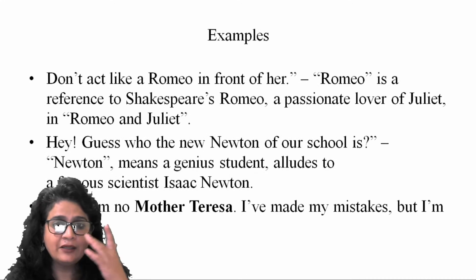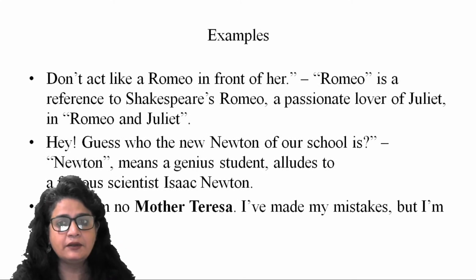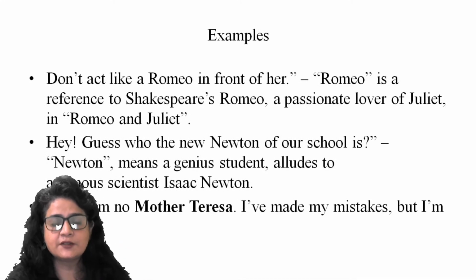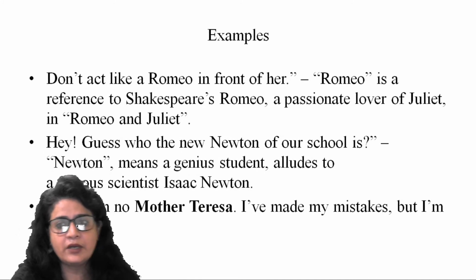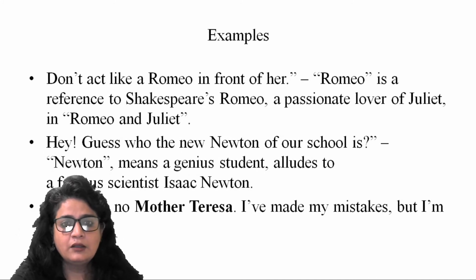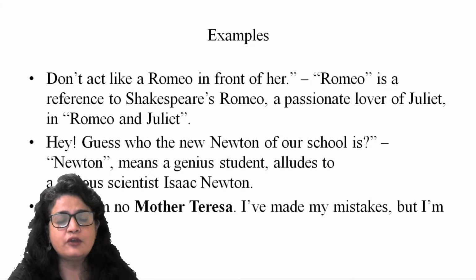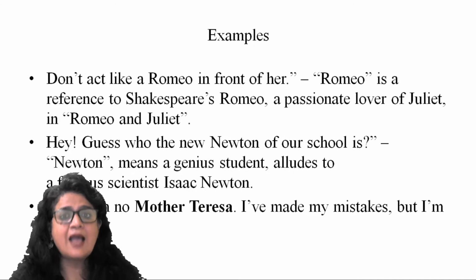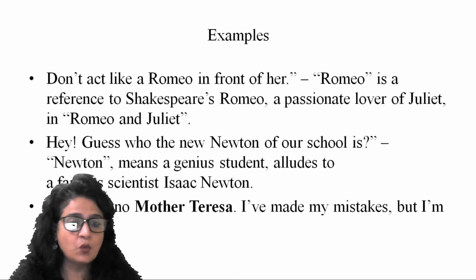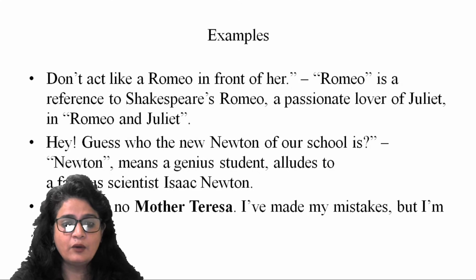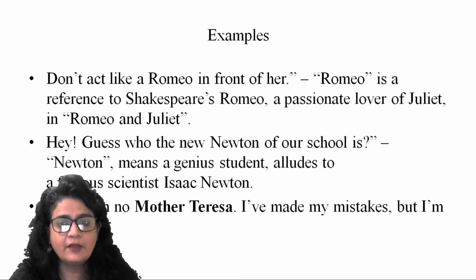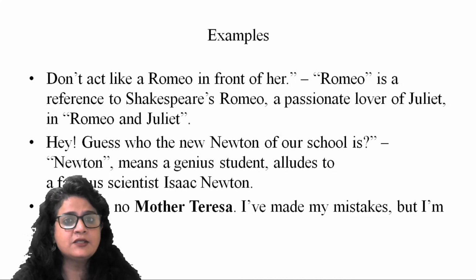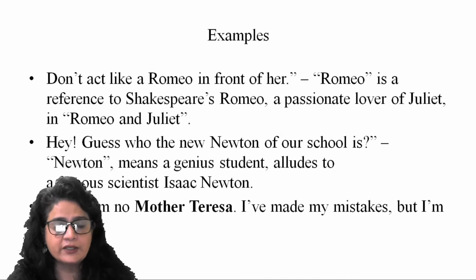So, don't act like a Romeo. It's an allusion because here Romeo is a reference to Shakespeare's Romeo and Juliet character, right? A passionate lover. Guess who the new Newton of our school is. So that's also an allusion, right? Because you are alluding to someone who is possibly as intelligent as Newton was. Look, I am not Mother Teresa. I have made mistakes, but I am trying. So the allusion here is to the characteristic which Mother Teresa embodies, right?